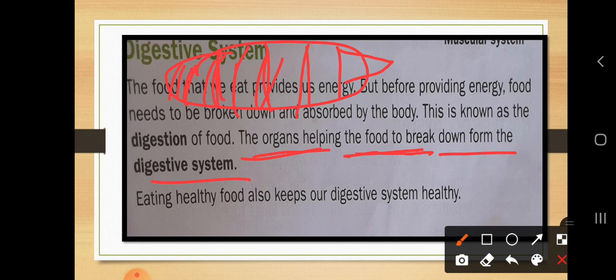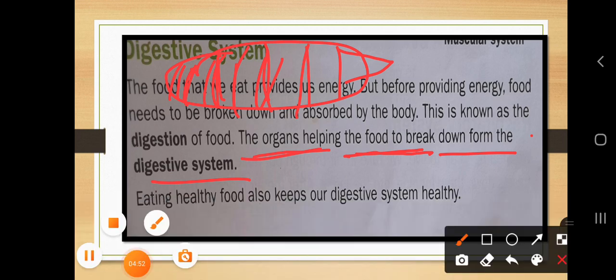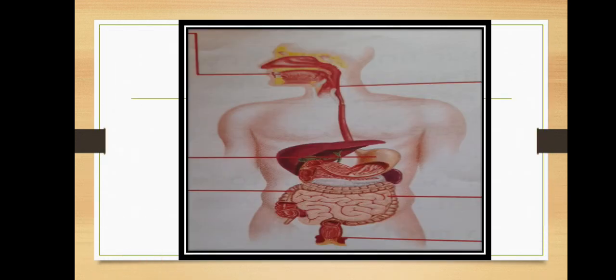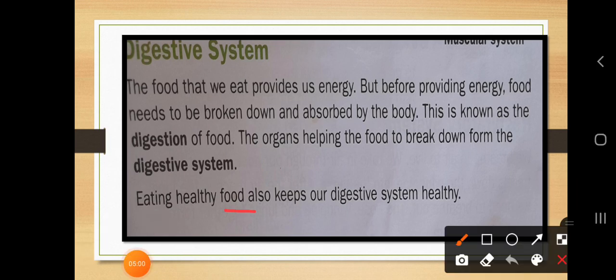Through our digestive system. So eating food, or you can say eating healthy food, also keeps our digestive system healthy. Okay, so what are the main requirements here? You have to have healthy food. It keeps our digestive system healthy, so we have to take healthy food.